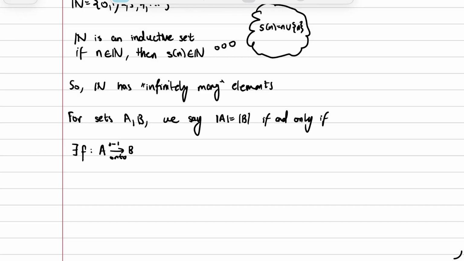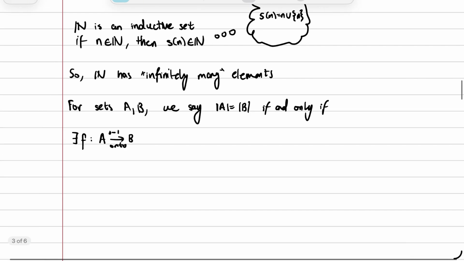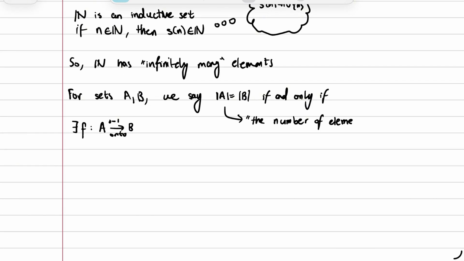Now, for sets A and B, we say that the cardinality of A is equal to the cardinality of B if and only if we have a function from A to B or from B to A that is both one-to-one and onto, also known as a bijection. Now, you're probably wondering, what does this have to do with infinity? And to that I say, we'll get to that in just a second. The important note is that the cardinality is basically saying how many elements this set has. So this is a precise way of saying when two sets have the same number of elements.